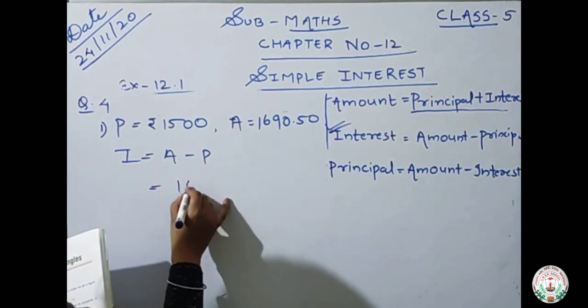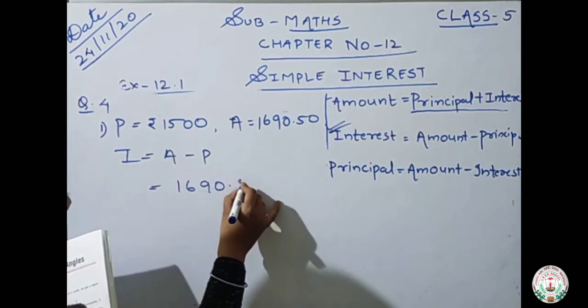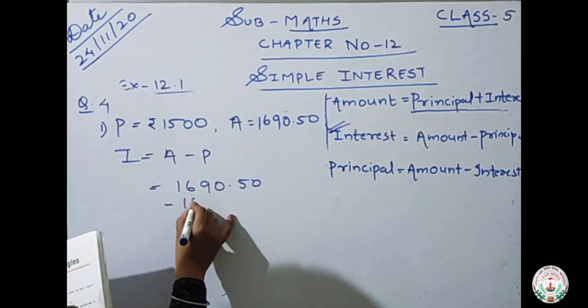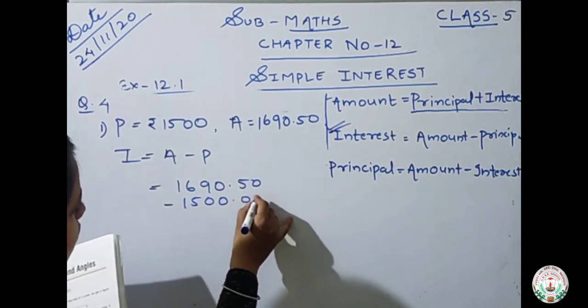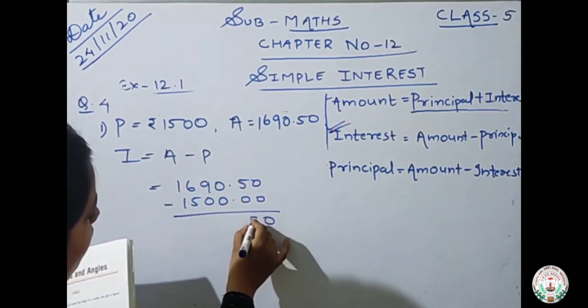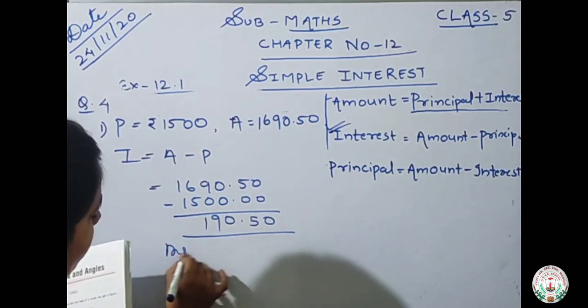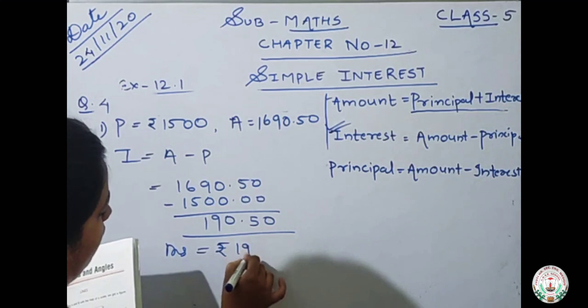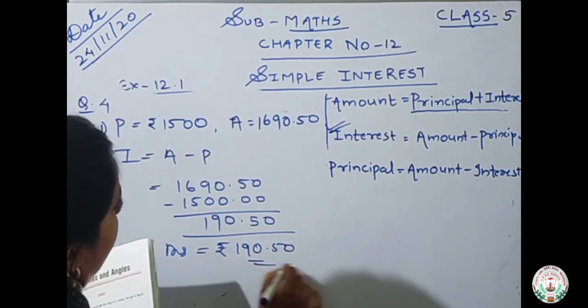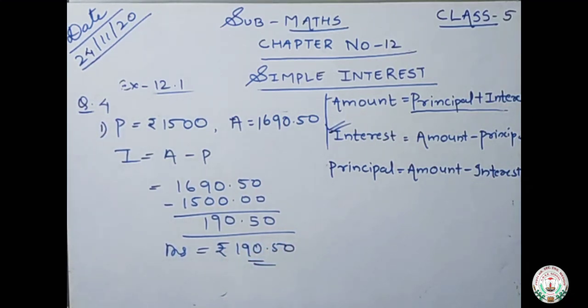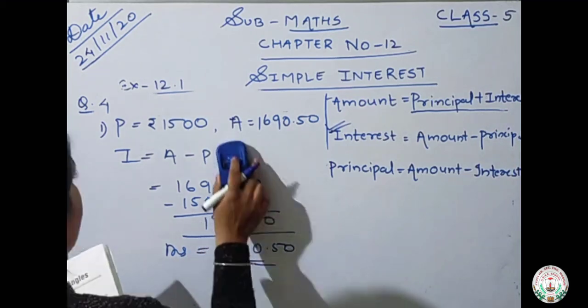So amount is 1690.50 minus 1500.00. 0, 5, 0, 9, 1. So what is the answer for first one? Rupees 190.50.